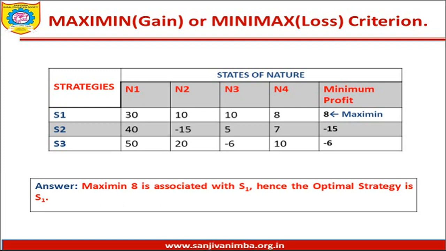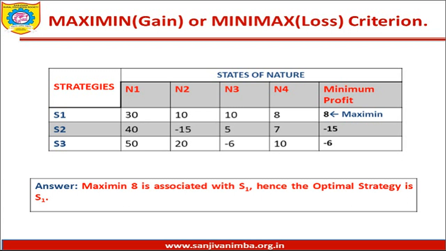I repeat, maximin means maximum of minimum. On the basis of the payoff table, you have to identify the minimum value for each strategy, and among those minimum values you have to identify the maximum, which is the strategy you will be moving for.